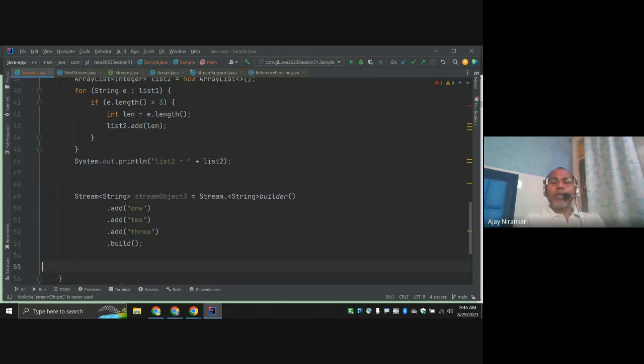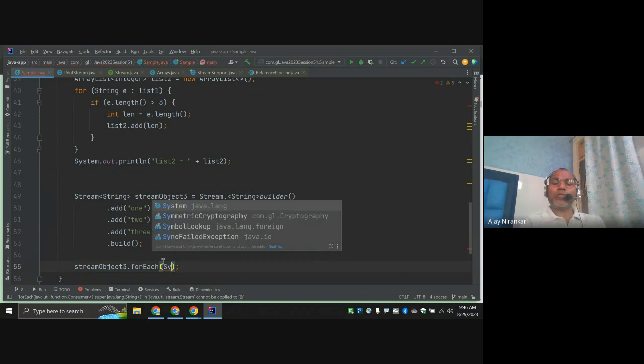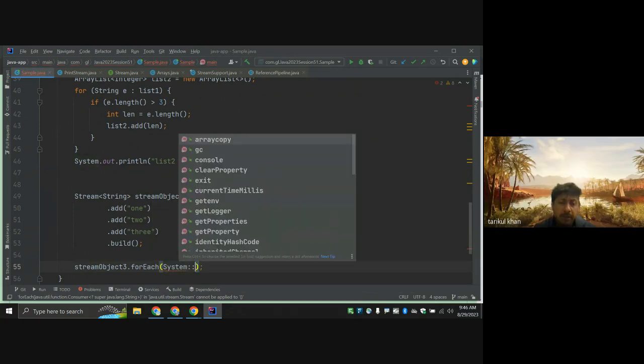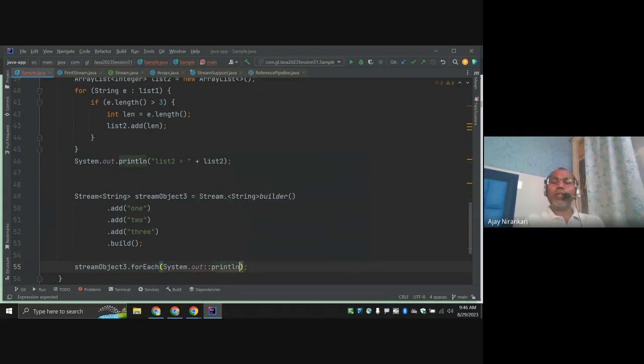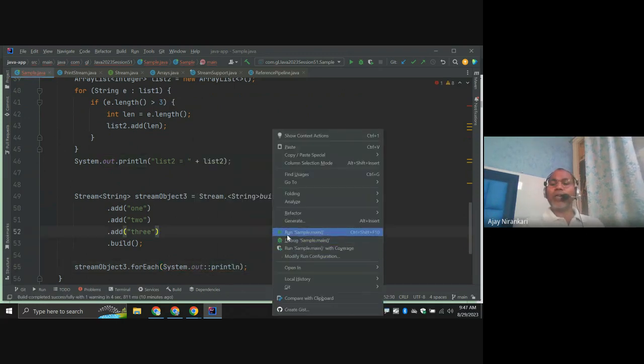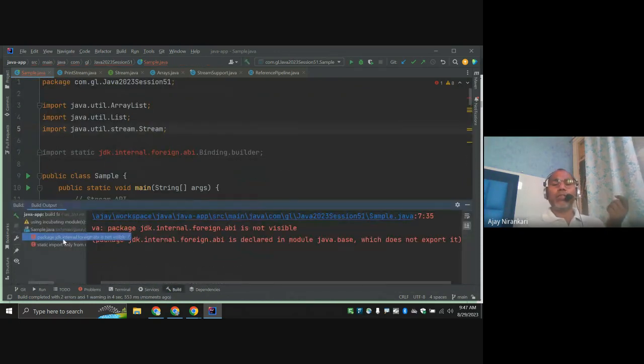Right, and here you can simply say now this is the object. You can do forEach, whatever you want. I want to just print all the things, so System.out.println as a method reference, and you can get all these values 1, 2, 3. So this is the third way you can create the stream.